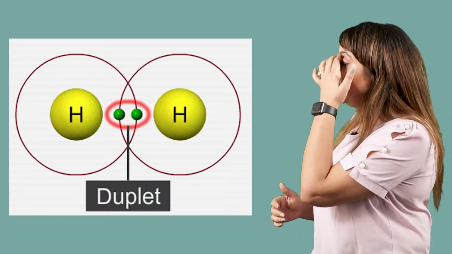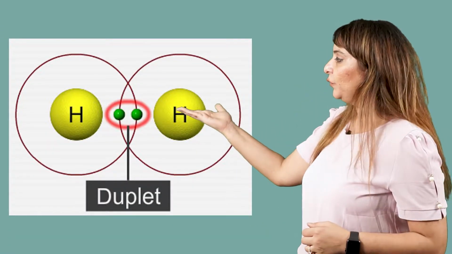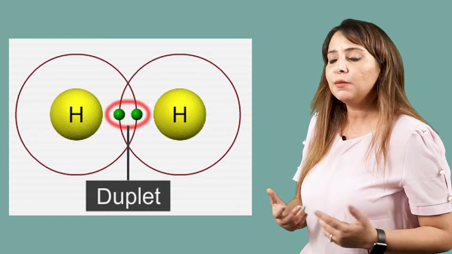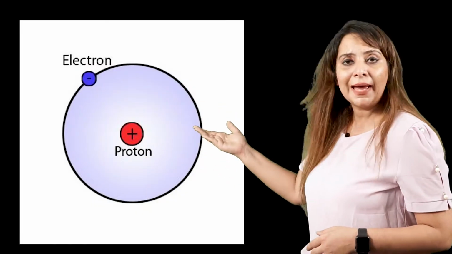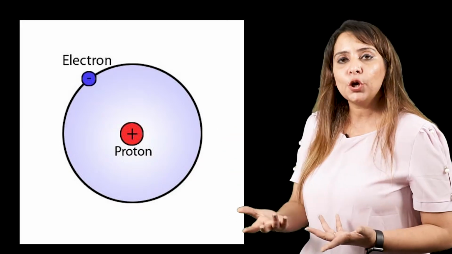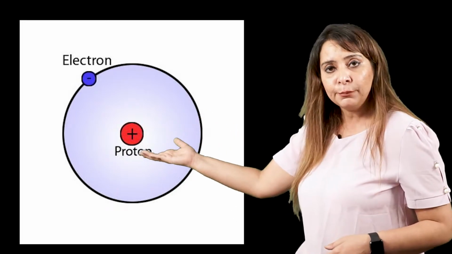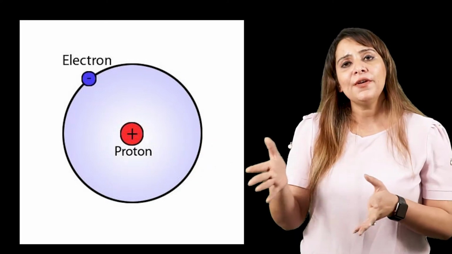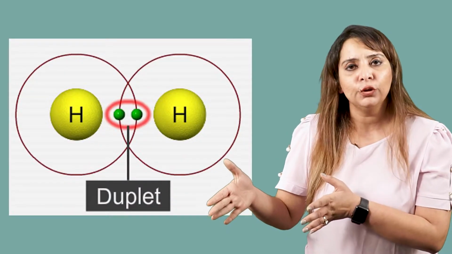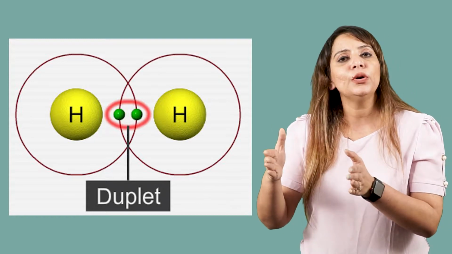So we have one hydrogen and another hydrogen. We know hydrogen's atomic number is 1, so 1 and 1. If we write the electronic configuration, it is going to remain the same, that is 1 and 1. In the case of hydrogen, we obey the duplet rule, that is the tendency to attain 2 electrons in its first shell. That means each needs 1 electron to attain stability.